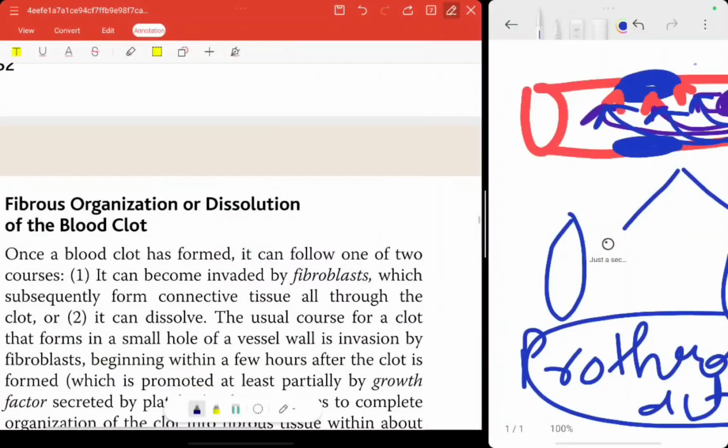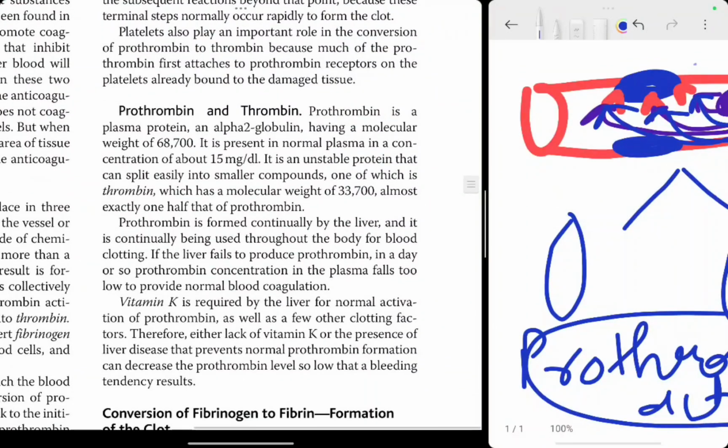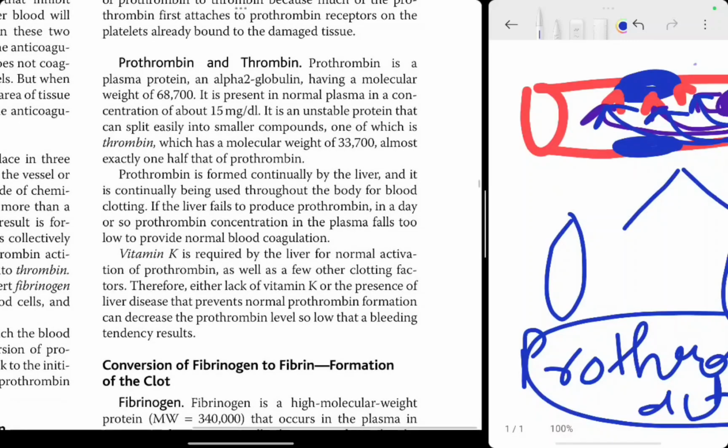Sorry, platelets are also needed, and that is the role of platelets in coagulation.